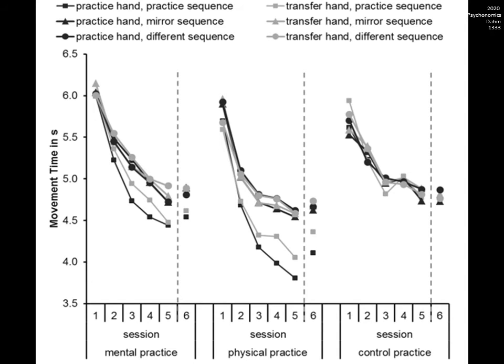In regard to the time course of learning, sequence learning was stronger and faster in physical practice than in mental practice, although to a smaller degree effector-independent representations were also observed in mental practice. However, effector-dependent representations were not observed in mental practice.